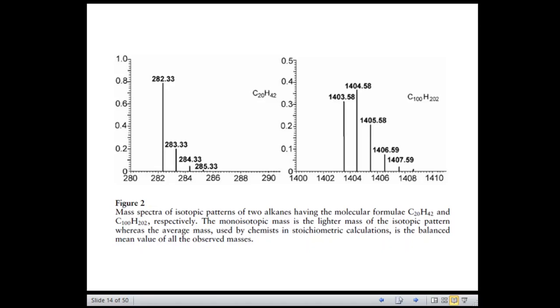So the use of nominal mass is not recommended and should only be used for low mass compounds containing only the elements such as C, H, N, O and S, to avoid making bigger mistakes, right?